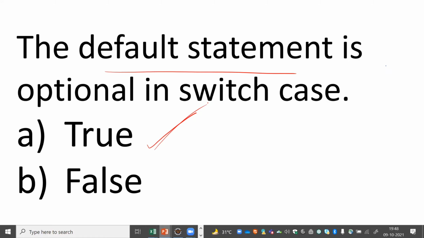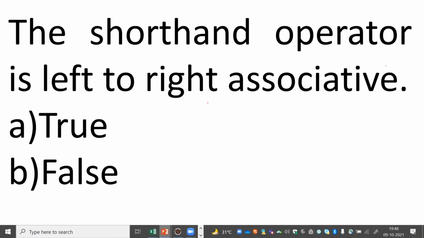Are you understanding everything I have explained so far? Yes, you can even reply to me, right? Yes bhaiya. Great. Okay.